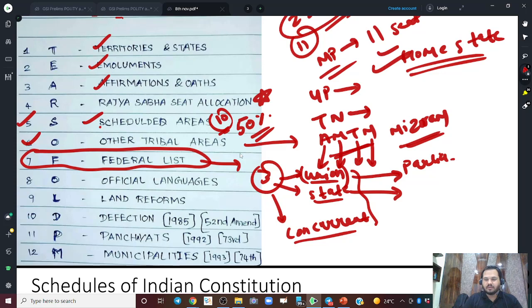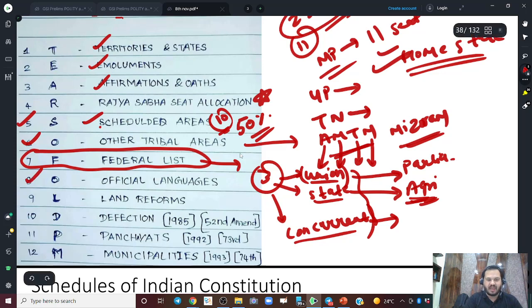So here the subjects are like agriculture, right? Agriculture, a very important subject. It is a part of the state list, and there are plenty of others. Then there is the concurrent list. This is a list on which both the governments, central as well as states, can make laws, right? So we will read the nitty-gritty of these in detail when we read about Parliament, after we are finished with fundamental rights and fundamental duties. Then we will do it in more detail, right?